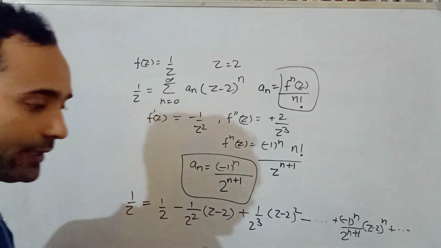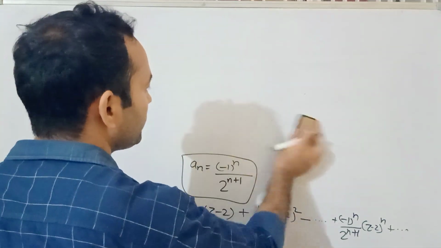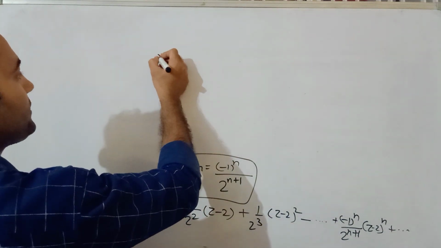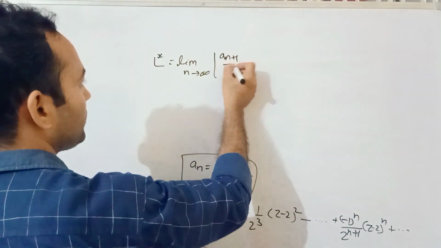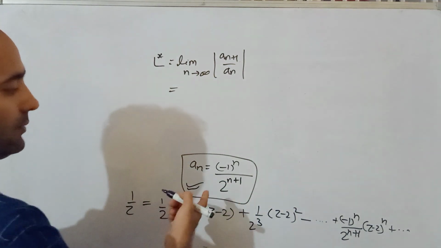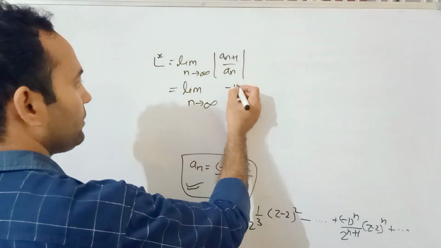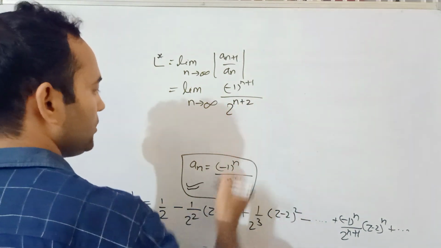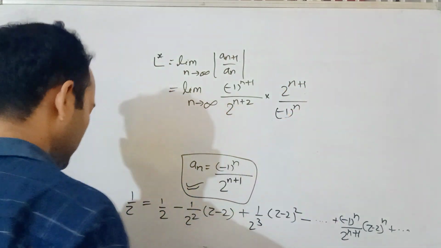Now you have to find the radius of convergence. In order to find it, try to recall that you need to find the limit as n tends to infinity of the mod of a_(n+1) by a_n. You have calculated a_n, so you just put a_(n+1) as minus 1 to the power n plus 1 upon 2 to the power n plus 2, into 2 to the power n plus 1 upon minus 1 to the power n.